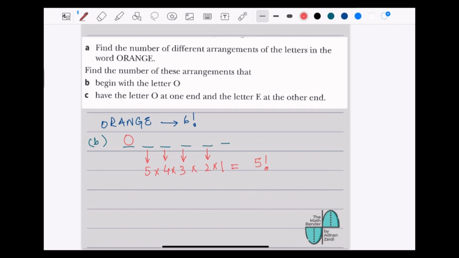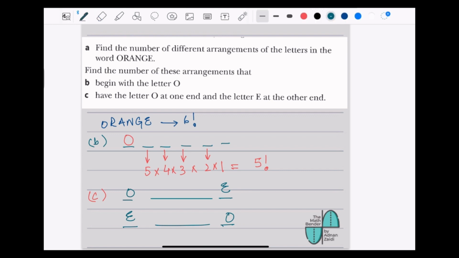The last one, having O at one end and E at the other. Now, it did not mention which end they are talking about. So let's try to roughly make a map of this. So O at one end and E at the other, but it can also be E at one end and O at the other end. If they had mentioned starting with O and ending with E, we would have had a clear idea, then we would have taken this one only. But as it mentions, it has to be any of the ends.